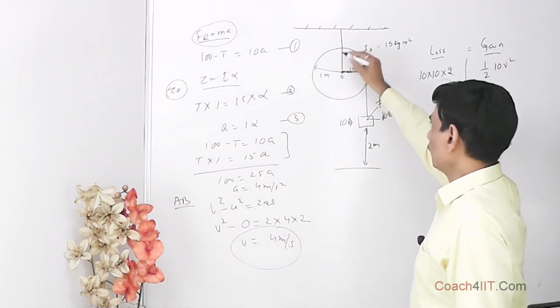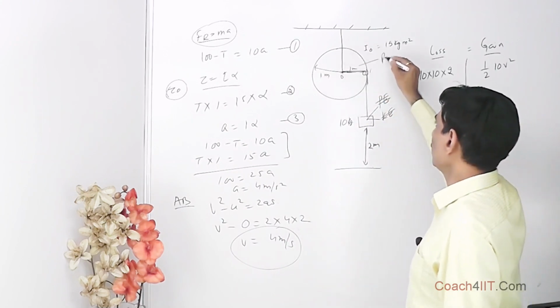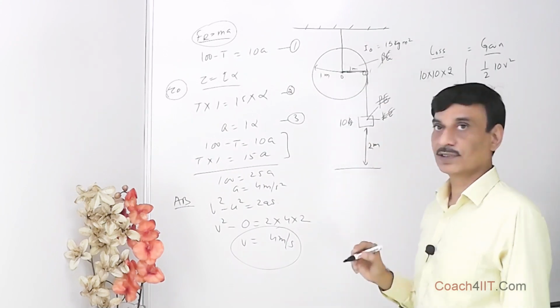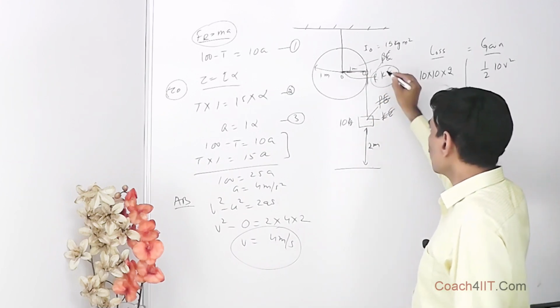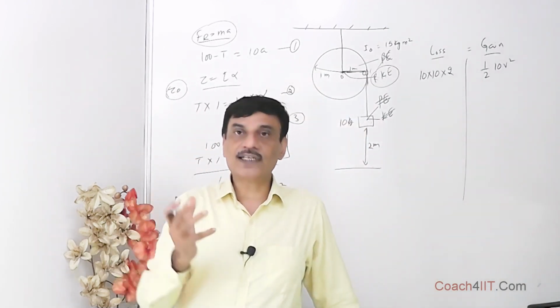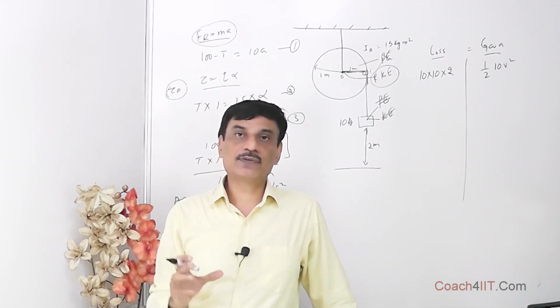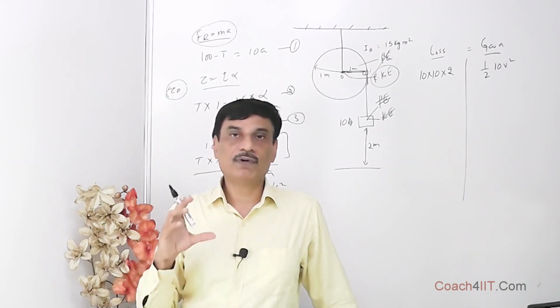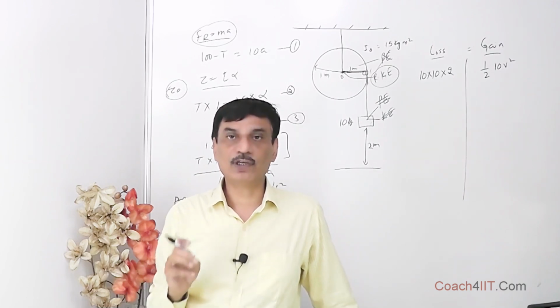The center of mass of this disk is not moving anywhere, so there is no change in potential energy of this. Is there any change in kinetic energy? Yes, there is change in rotational kinetic energy. Though translational kinetic energy doesn't change, it has started moving, and we know the rotational kinetic energy associated with the body of I moving with angular velocity omega is half I omega square.